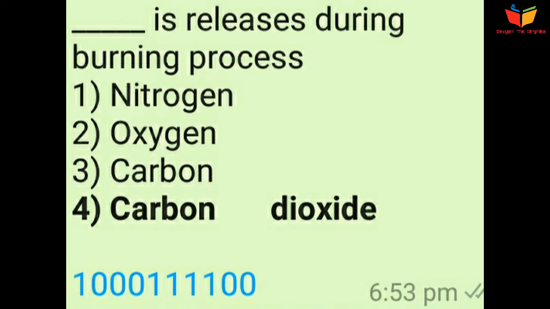To burn anything or to put a fire, we need three things. One is ignition, means the source by which we can ignite the things. Second one is we need oxygen, and third one we need fuel. So if there is no oxygen, then that object will not catch the fire, even though there is a presence of the fuel or the ignition.